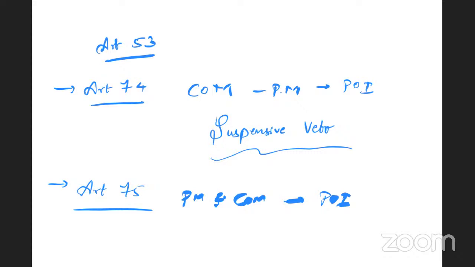The Council of Ministers headed by the Prime Minister will be collectively responsible to the Lok Sabha. Article 75 also says that the Council of Ministers headed by the Prime Minister will be collectively responsible to the Lok Sabha. This guarantees executive accountability to the legislature by Article 75. This also means that the Council of Ministers is being treated as a single entity.